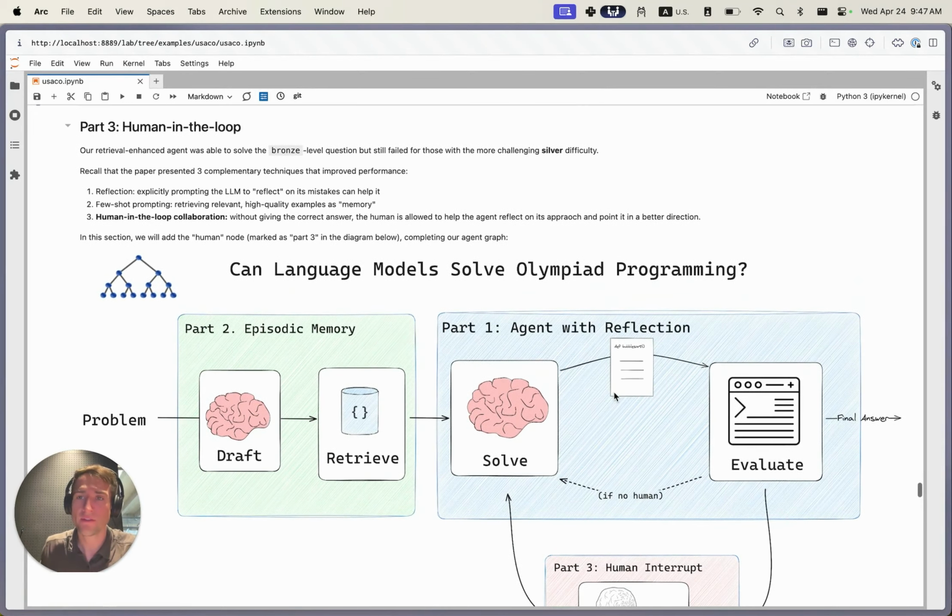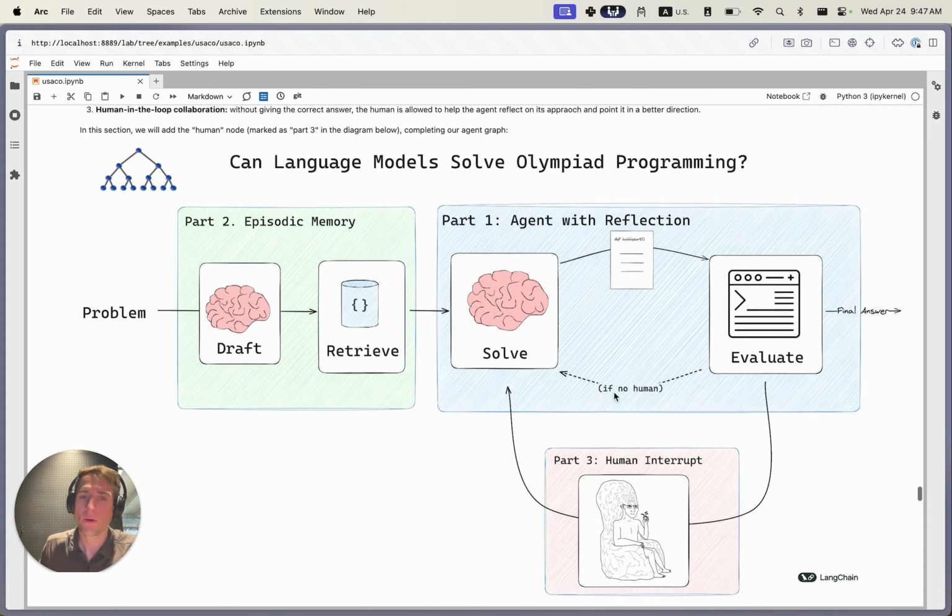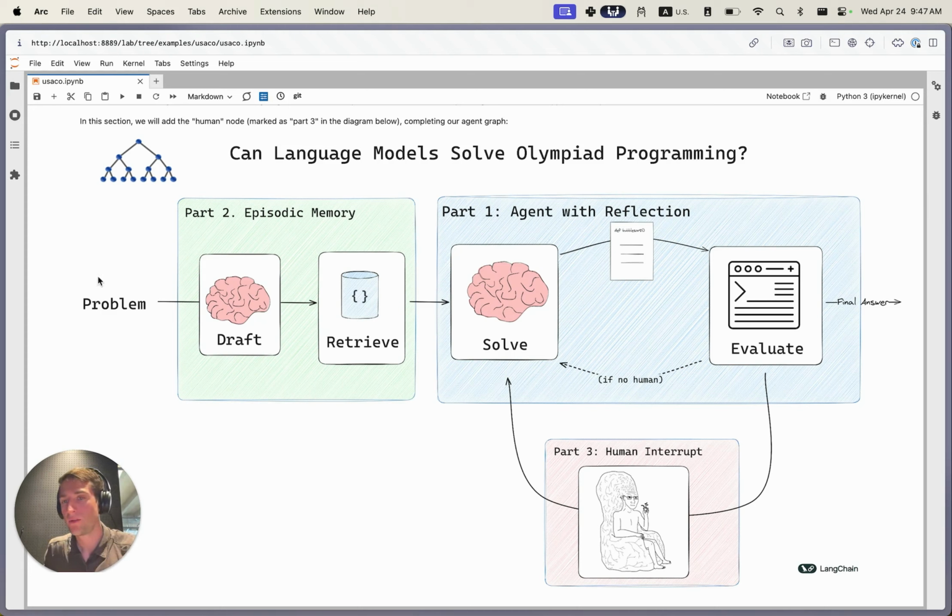So for the sake of this tutorial and in part three, we're just going to add a generic human in the loop interface to our agent, and we're going to insert it right here. The agent graph is going to be structured exactly the same way as part 2. We'll insert the problem, the agent will generate a candidate program, the program will retrieve similar high-quality examples from this corpora of semantic memory or episodic memory, and then the agent tries to solve it.